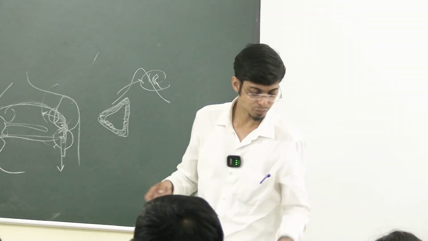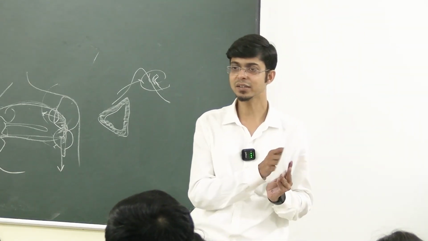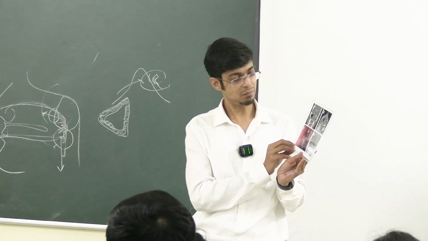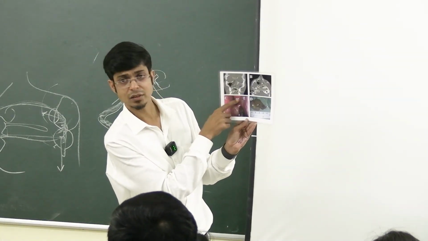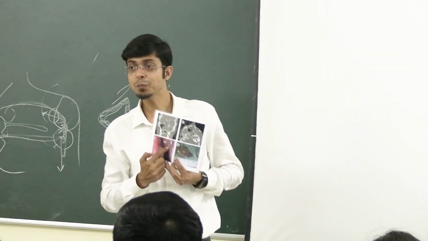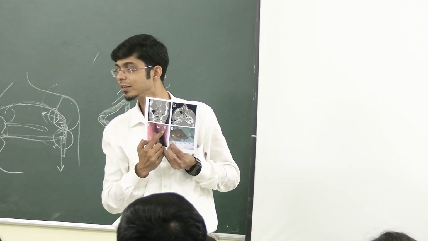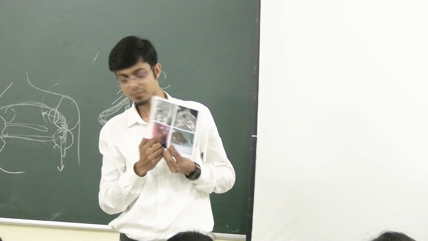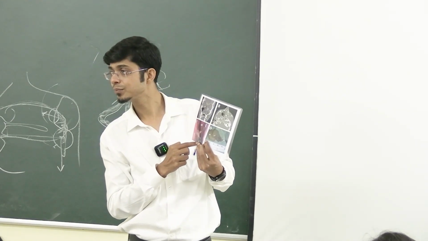Okay, so what will be the plan of management? Obviously, you have done a CT scan, you have identified this, and this is what? This is an antrochoanal polyp. See, this is typically the middle turbinate, and the polypoidal tissue is in the middle meatus. So it is definitely coming from the maxillary sinus, most likely. Extravehicular sinus second, it's going towards the choana, posteriorly.